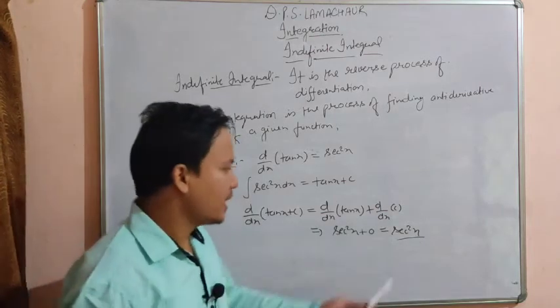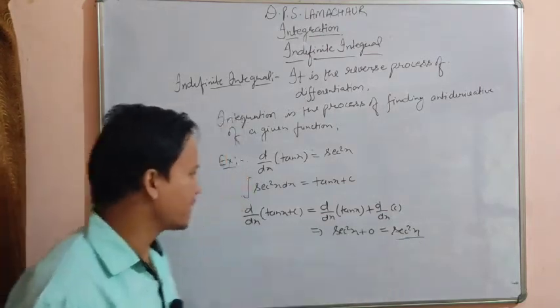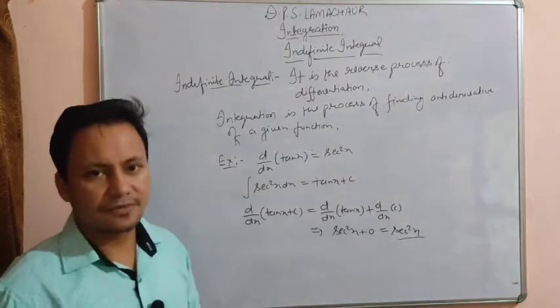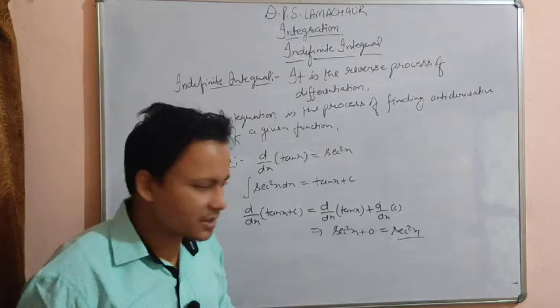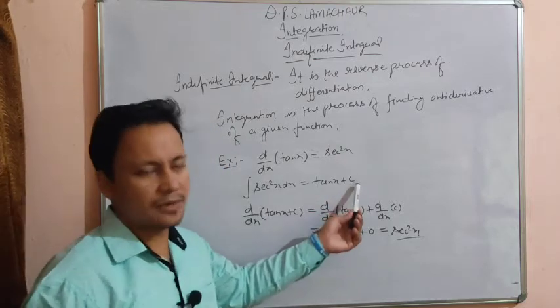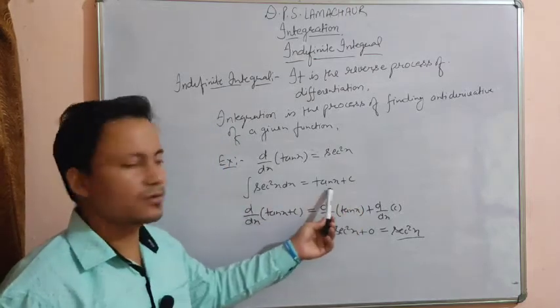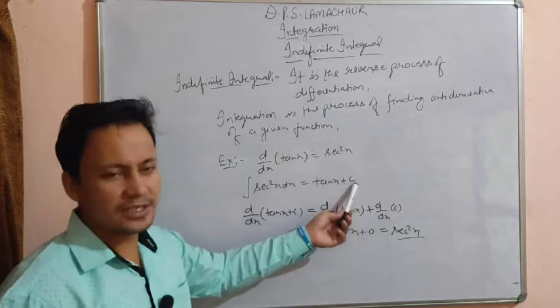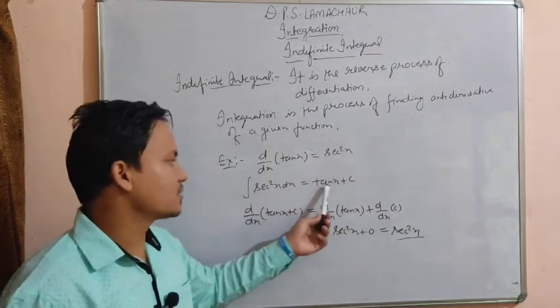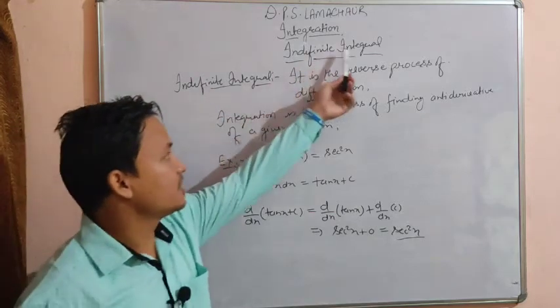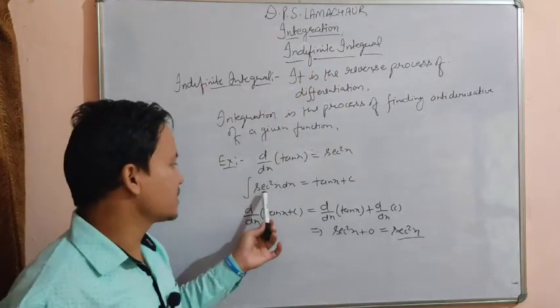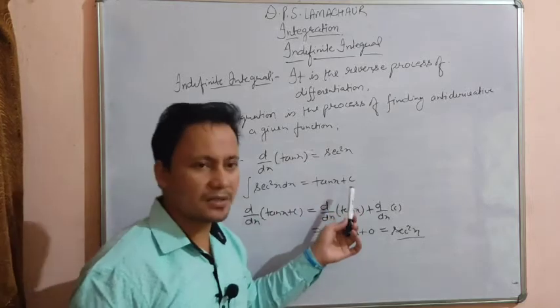So we can say that integration of sec square x is tan x plus c. And for different values of c, because c is an arbitrary constant, the integral constant, if we put here the value of c as 0, then integration of sec square x is equal to tan x. If we put c equal to 1, then integration of sec square x dx is equal to tan x plus 1. So the general format in terms of indefinite integral, we can say that integration of sec square x dx is equal to tan x plus c.